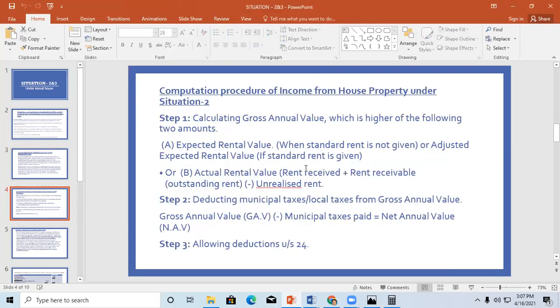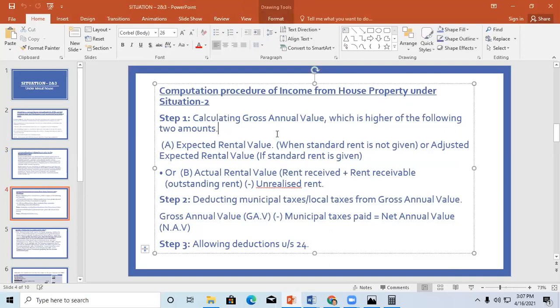Now, when there is unrealized rent, how do we calculate income from house property? Same step one, calculating gross annual value. Here you know that you will not go directly to gross annual value. You will first find out the ERV, expected rental value, then the ERV will be compared under step 3 for calculating the GAV. So you take the ERV.